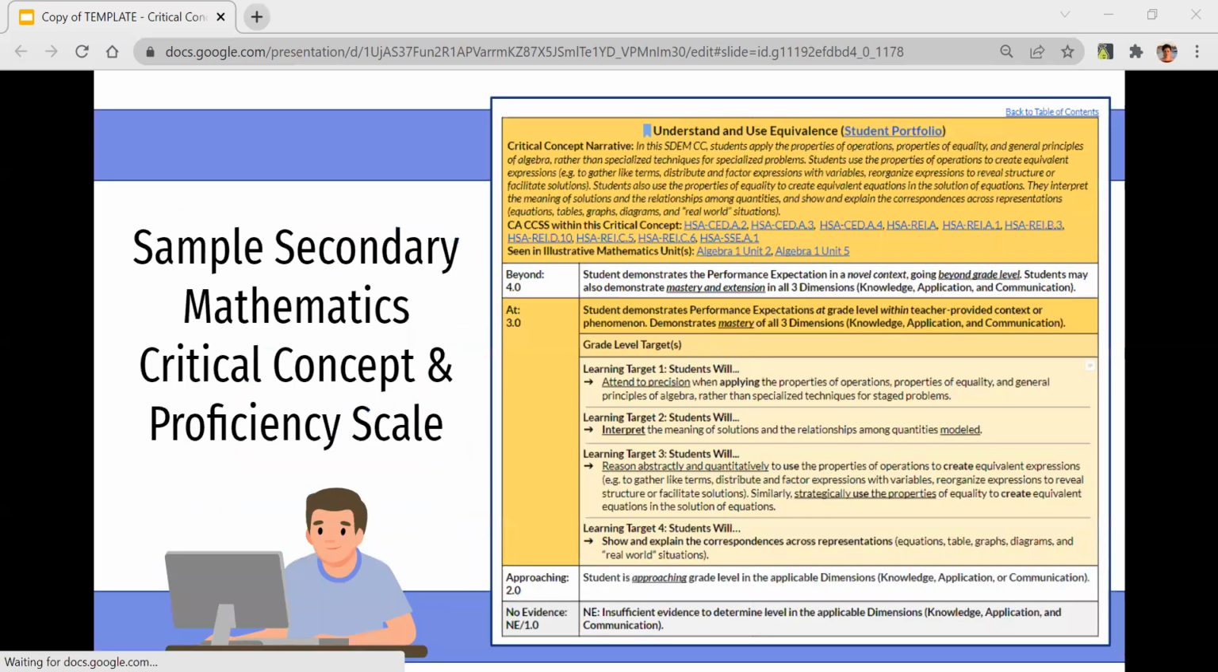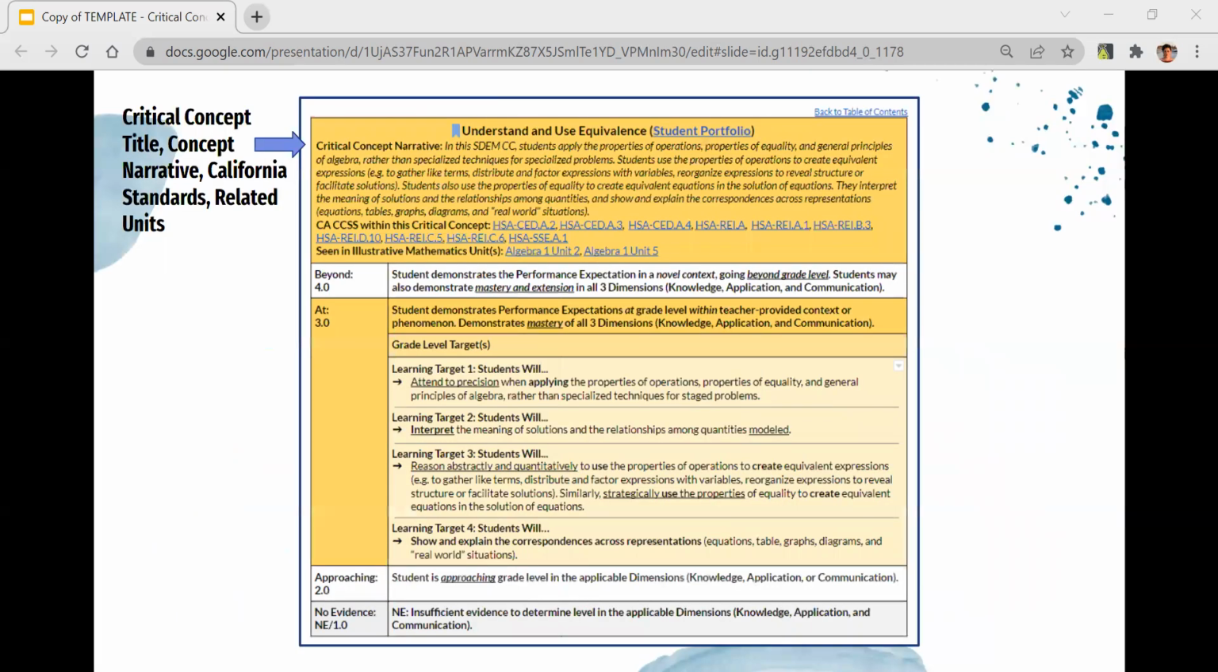Let's take a look at how to read a proficiency scale. At the top, you will see the title and grade level of the critical concept, which California Common Core standards are addressed in this critical concept, and a brief narrative of the critical concept itself. In this example, you see that this is the critical concept understand and use equivalence for integrated math 1.